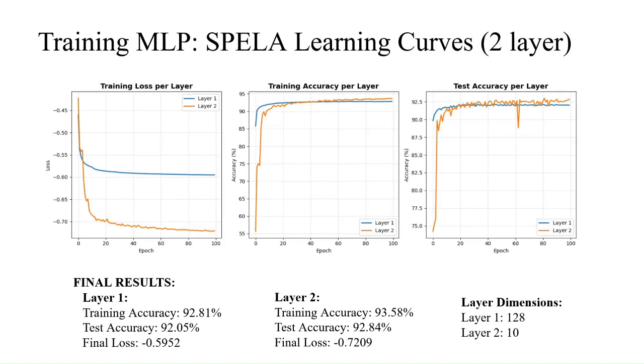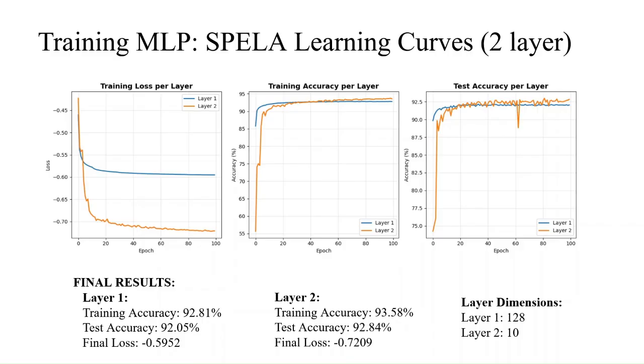Here we present the learning curves of our two-layer MLP model trained with SPELA. On the left, we have the training loss per layer. Here, layer 2 shows a more rapid decrease in loss than layer 1. We can see the training accuracy per layer in the middle and the test accuracy per layer on the right. Both layers quickly converge to high accuracy levels during training and show good performance on unseen data during testing. Layer 2 shows better performance than layer 1. And let's look at the final results. We have achieved a test accuracy of 92.015% at layer 1 and 92.84% at layer 2.